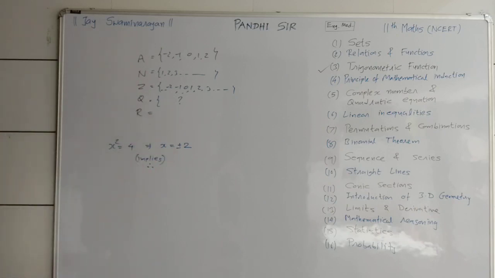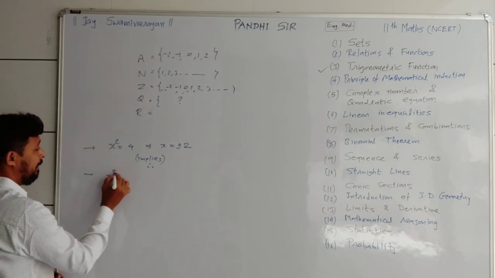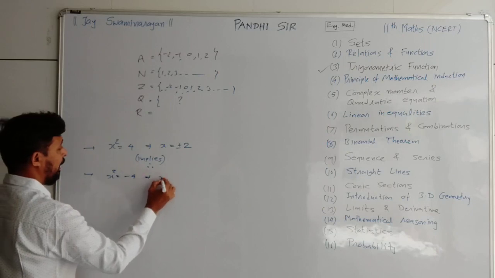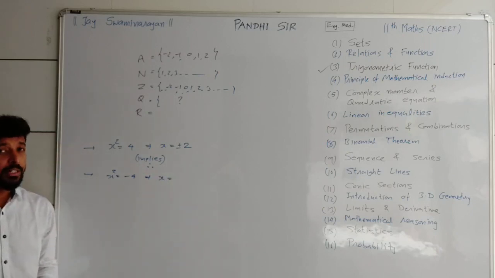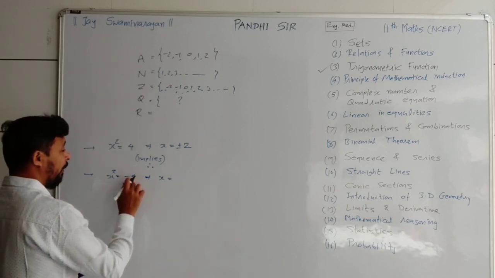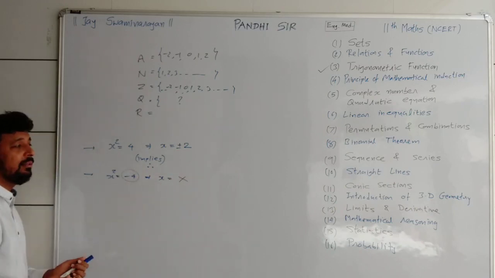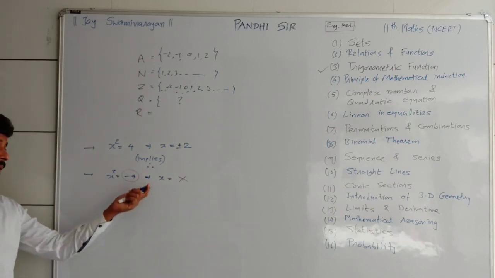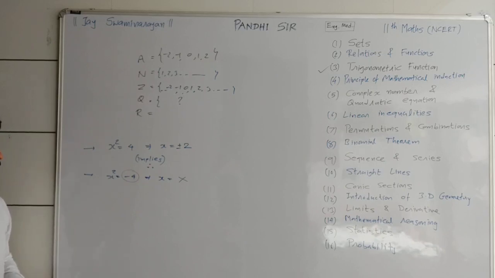Now, suppose I make a little change in this previous example. If x square is equal to minus 4 and you want to take the root of that, then think about it. You already know that the square root of a negative number up to this level is not possible. You are correct if you gave this answer. But now in this new branch of mathematics, it is possible.